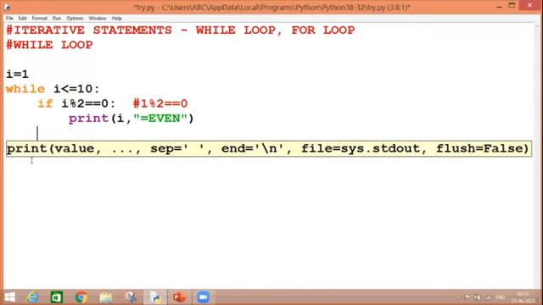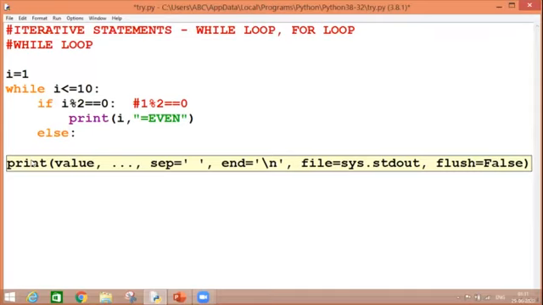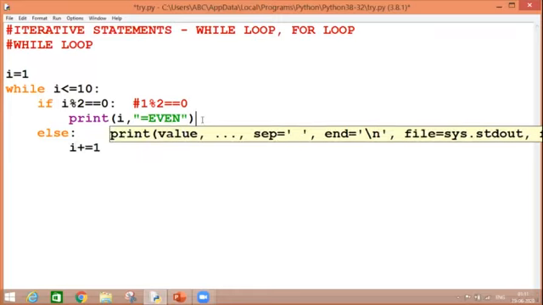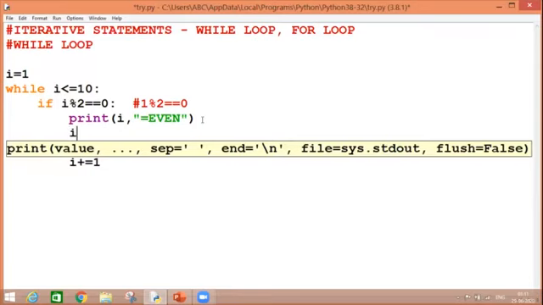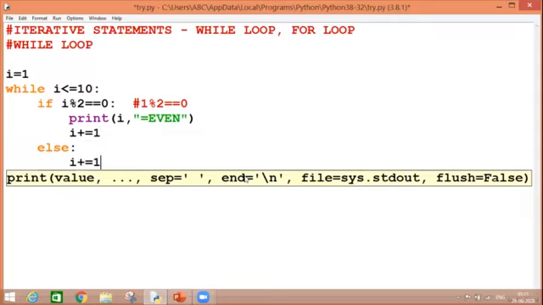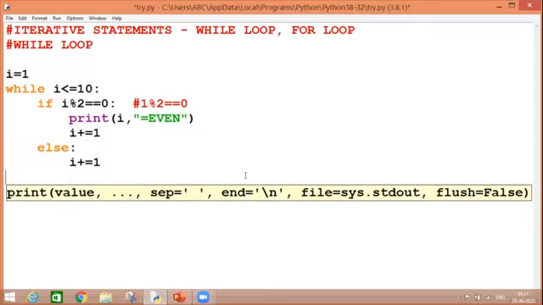And if the condition is false, then the cursor will shift onto my else block, and what will be printed? Nothing. So what can I write over here? I can only write I plus is equal to 1. Here also in my if block, after printing something, I will take an increment.